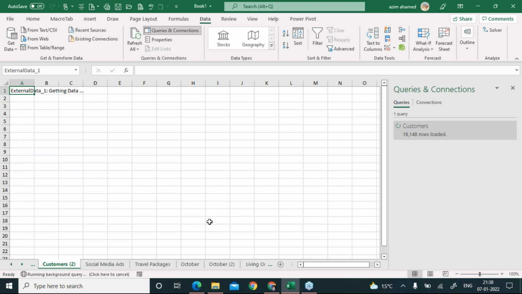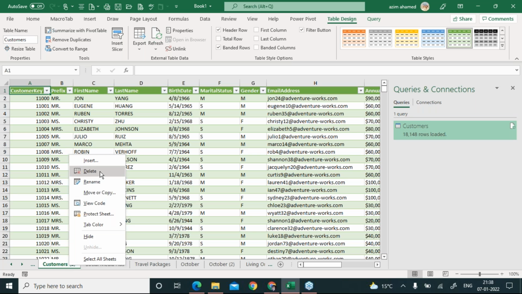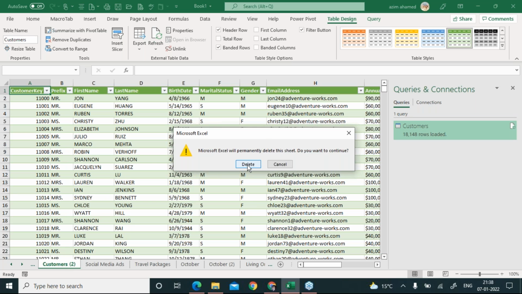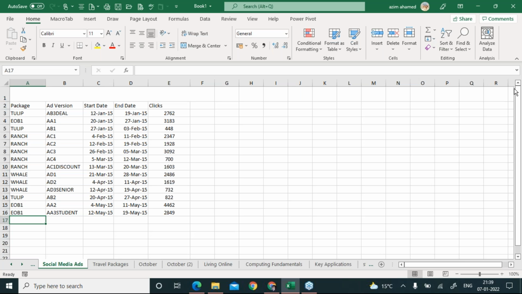Oh, my mistake. I'm so sorry. Let me delete this one. I'm going to repeat this because I made one mistake here. The mistake is that it says it should be on A17, and the data gets imported on a new fresh sheet, which is completely wrong.